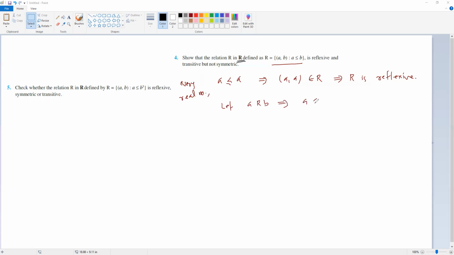That implies a is less than or equal to b. But b related to a would need us to prove b is less than or equal to a. This means b is greater than or equal to a, right? a less than or equal to b means b is greater than or equal to a. So actually, for b related to a, b should have been less than or equal to a. In other words, b is not less than or equal to a, or we can say (b, a) does not belong to R. That means R is not symmetric.